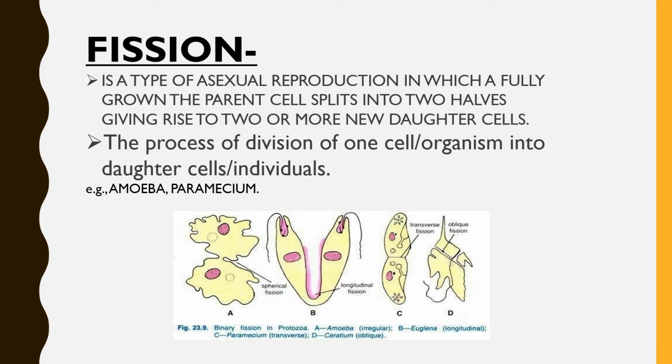However, if you consider a unicellular organism and it splits into two organisms, reproduction will occur. Therefore, fission is a kind of cell division for unicellular organisms only.